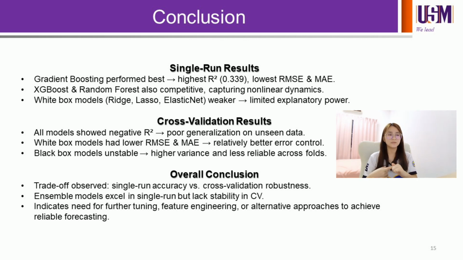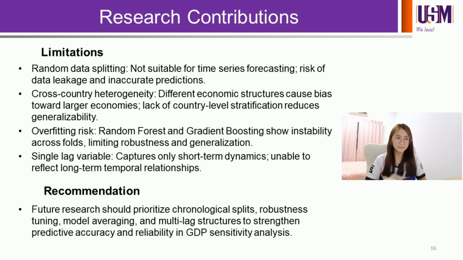However, the white box models still have relatively better error control, and the black box models are unstable, with higher variance and less reliability across the folds. In conclusion, this study needs further tuning, feature engineering, and alternate approaches to achieve reliable forecasting. Let us continue with the limitations and the recommendations for future study.